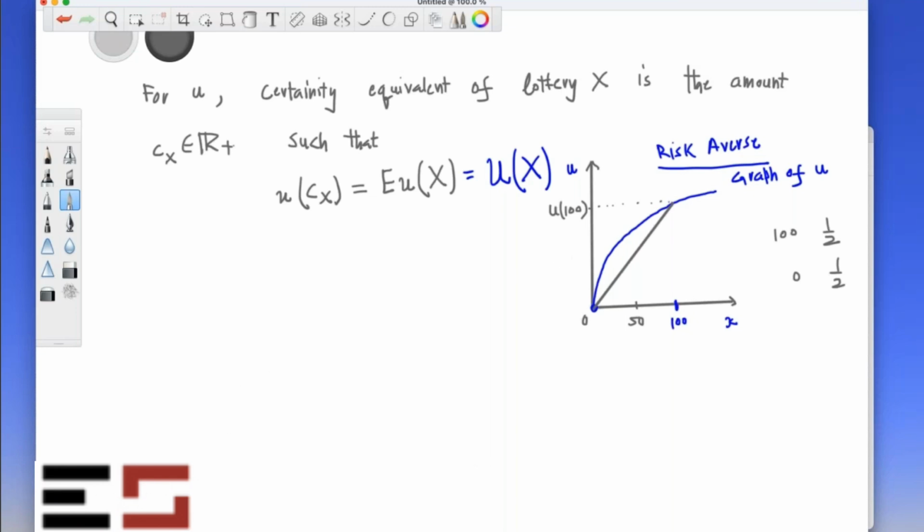This is the utility from the expected value of the lottery. Is this clear? If I give you 50 rupees for sure, what is the satisfaction level associated with it? It is this. This is u of EX, which is of course u of 50.